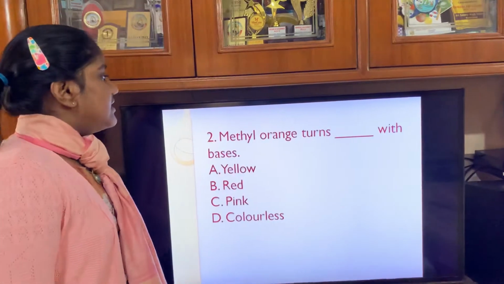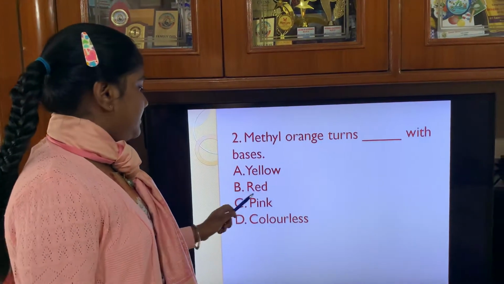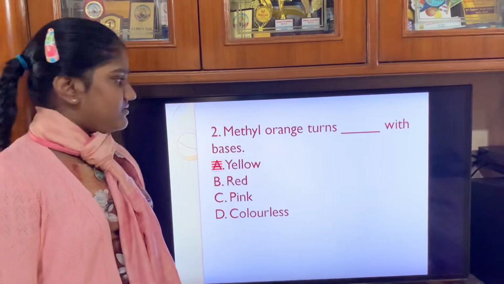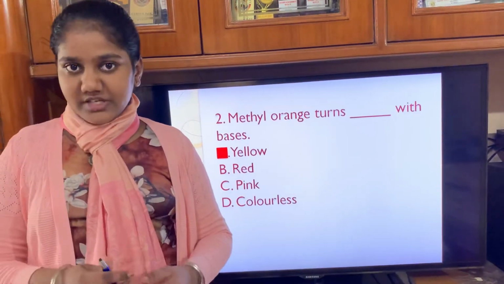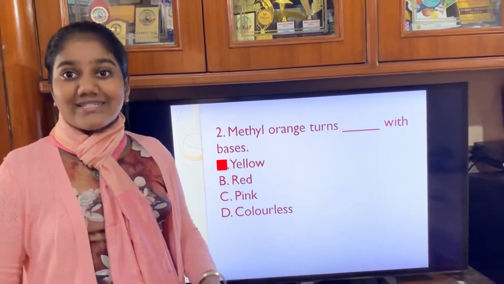Now next, methyl orange turns dash with bases. Option A yellow, option B red, option C pink, option D colorless. So let's see its answer. The answer is yellow, because methyl orange is a chemical indicator which shows a yellow color when it comes in contact with bases.